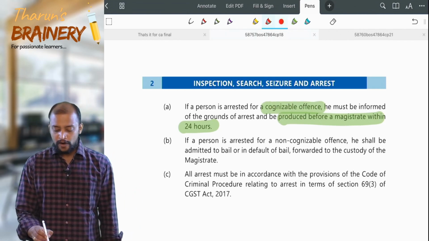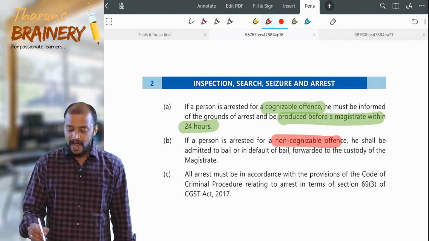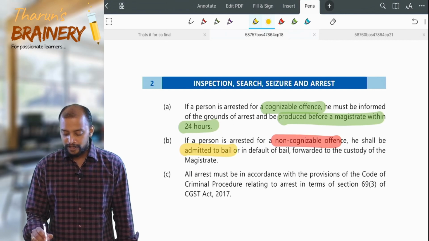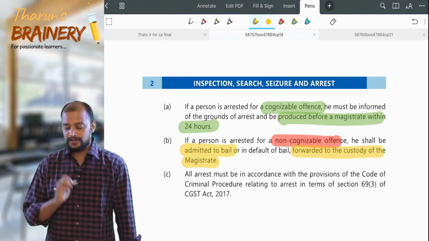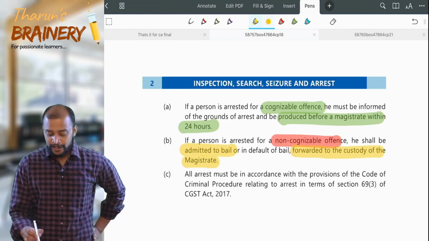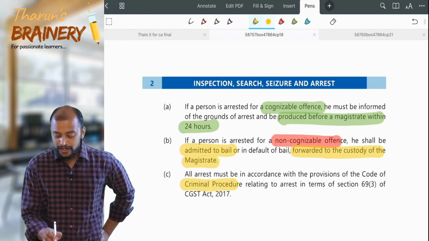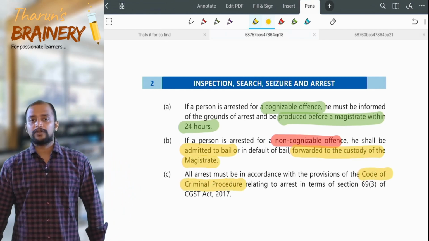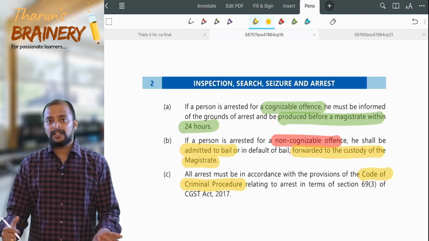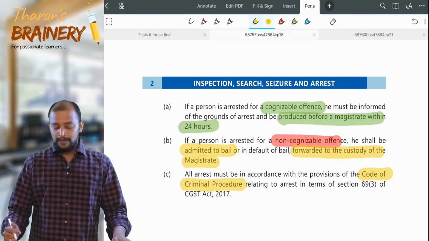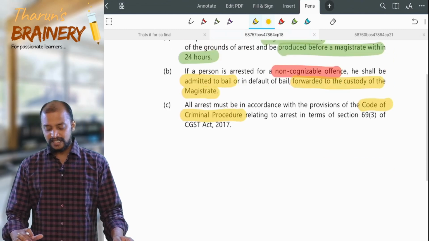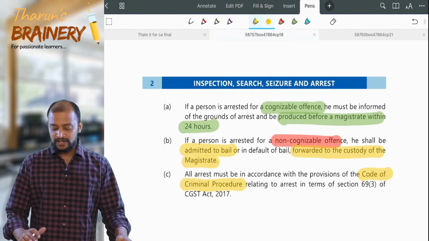What if it is a non-cognizable offence? He may be admitted to bail, or in default of bail forwarded to the custody of the magistrate. Then all arrests should be in accordance with the provisions of the criminal procedure code. The only difference is that the police officer will be replaced with the GST officer or commissioner, but other things will be the same, the procedure will be the same. So these are the two questions given for inspection, search, seizure and arrest.